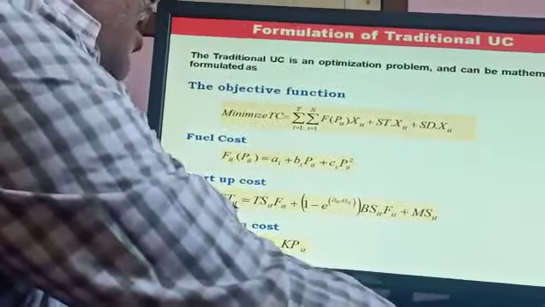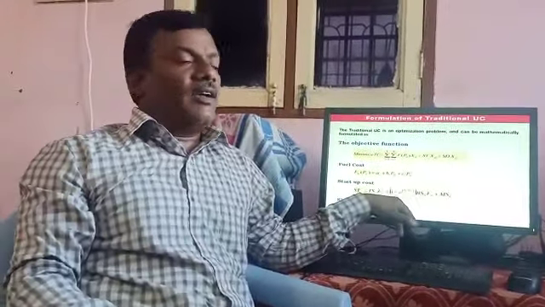This is the startup cost. The startup cost means the cost needed, the investment, to start the generators. The shutdown cost means the cost of switching off the generator. These are all constants in the power system. We are not going to determine these values. These values are given in the input data of the system. In our problem, we only have to optimize the real power.